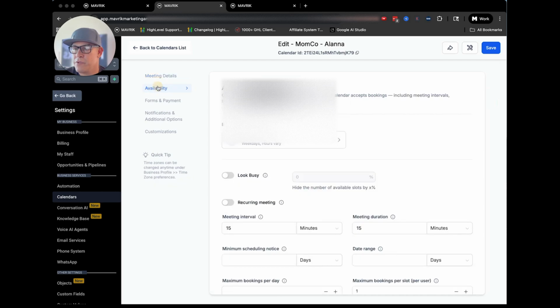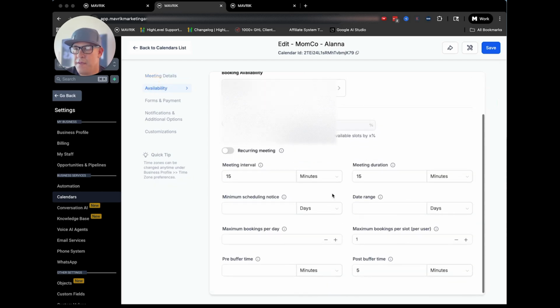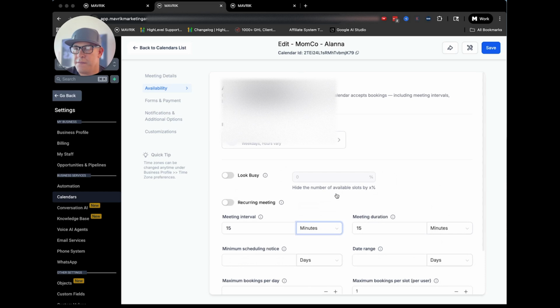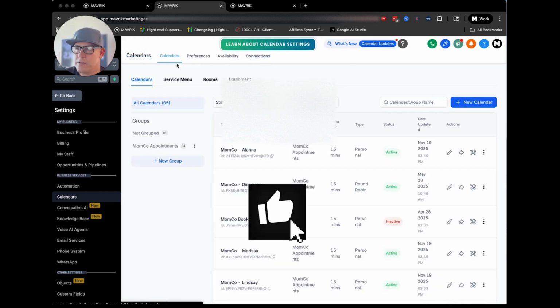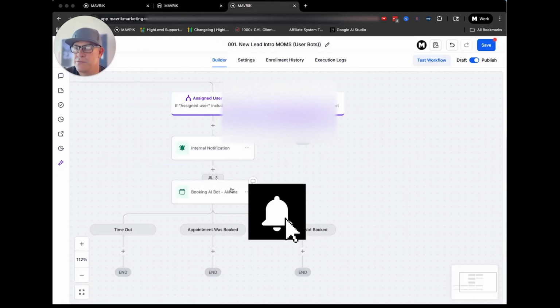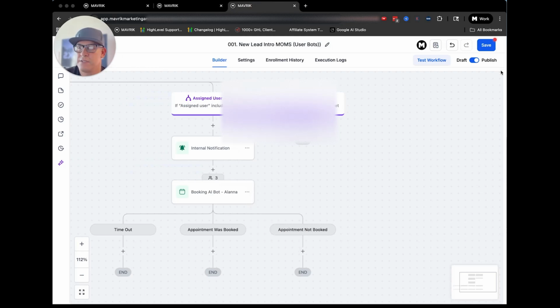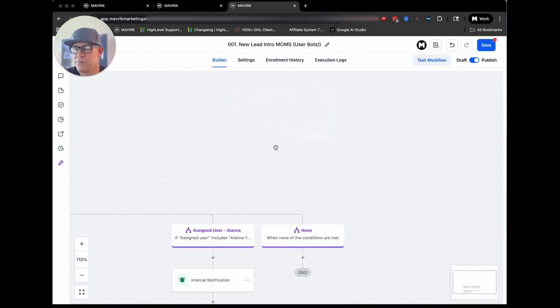So say we go in here, we go straight to availability, we go down, and you notice on this availability, it goes according to the user. So that was a huge win. Weekdays, hours vary. Instead of having two different availabilities on the calendar and in the profile, these are now fully one and the same. That solves 100% of the issue. So now this bot can go through the process, and you can test it yourself after you've made those changes to make sure that this is working correctly.